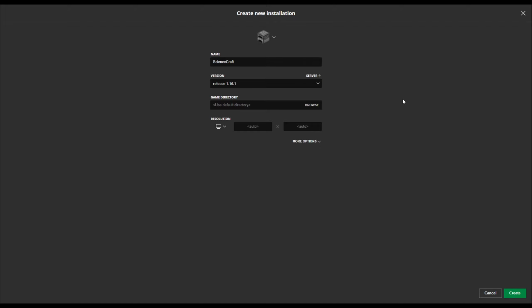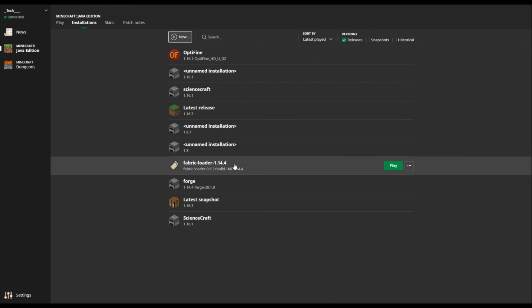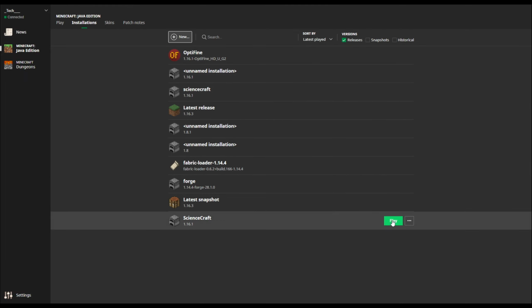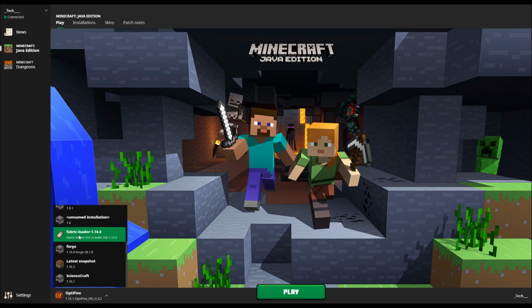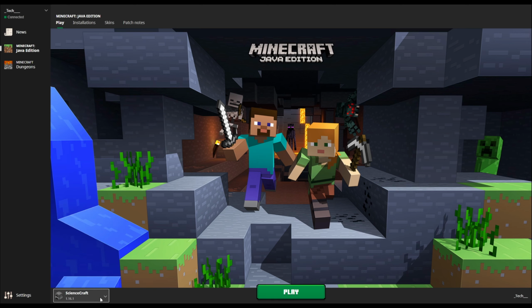And what this will enable you to do is easily identify the edition that you want to be playing ScienceCraft on. So after you go ahead and click create, you'll see it in the menu. You could click play directly from here, and that will launch the game with the proper edition. Or if you go over to your play screen, you can set it as your default installation by looking at this menu here and selecting the ScienceCraft installation.